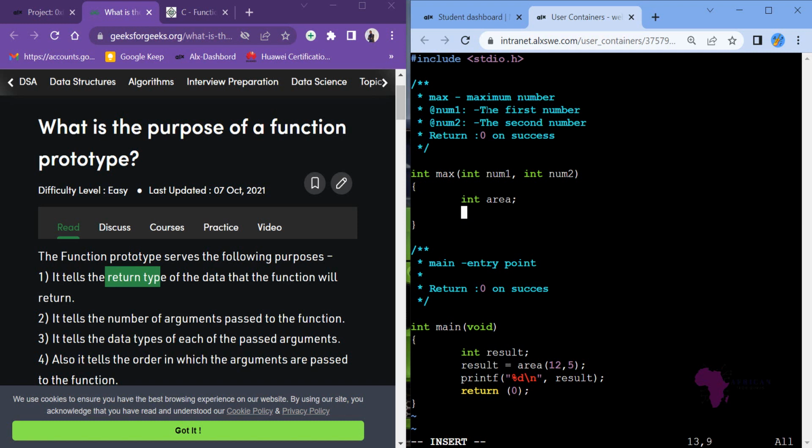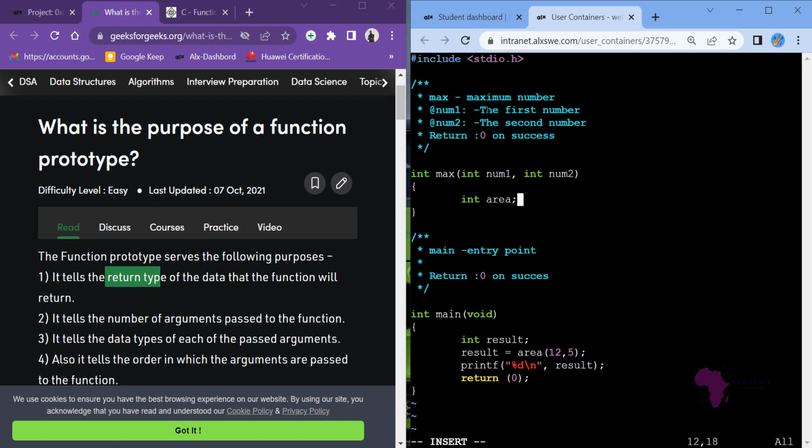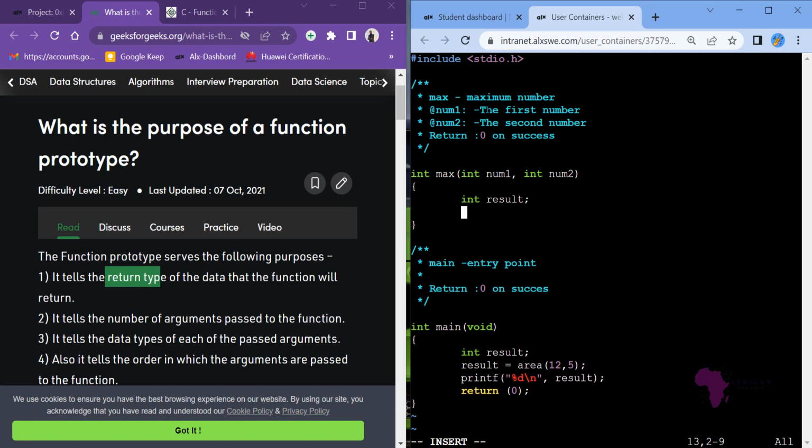So we want to identify the maximum number. So I will say int maximum, or let's say int result. So what will the result be here?